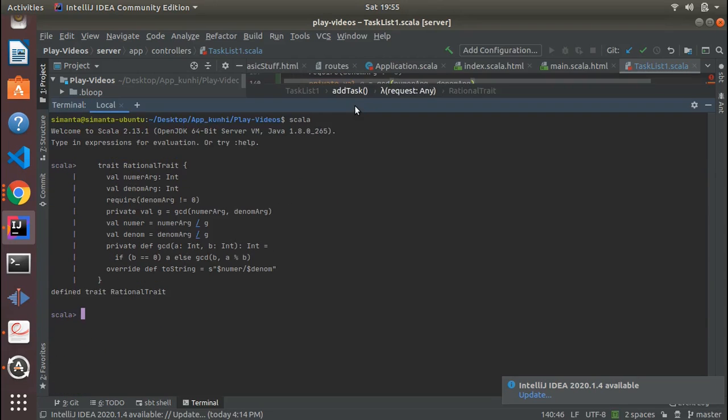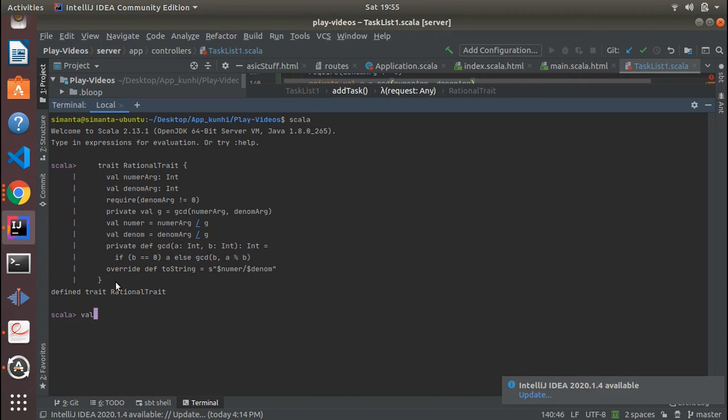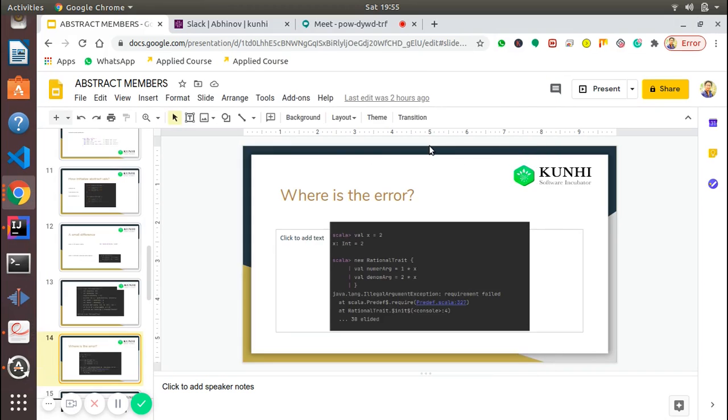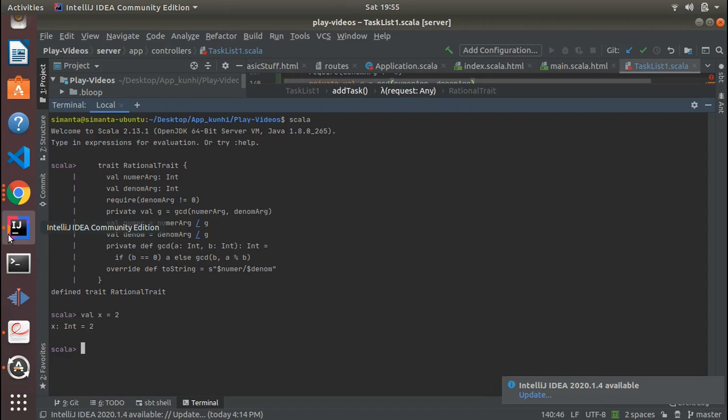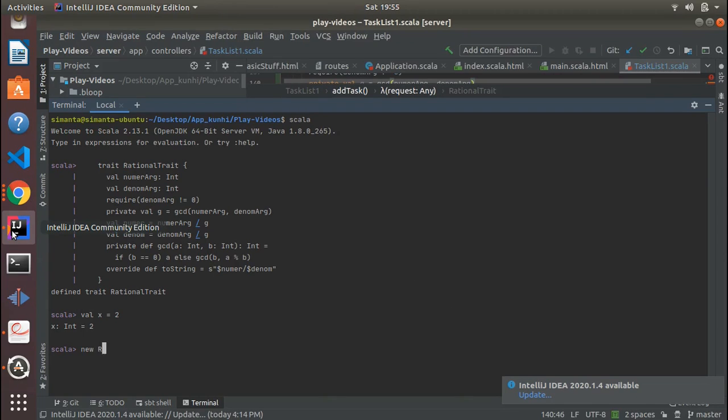Define this trait, rational trait. Now let's give it a val x equal to 2. We're just defining a variable, and then we'll use this variable in the next class definition. We're just creating an instance of an anonymous class, new rational trait.